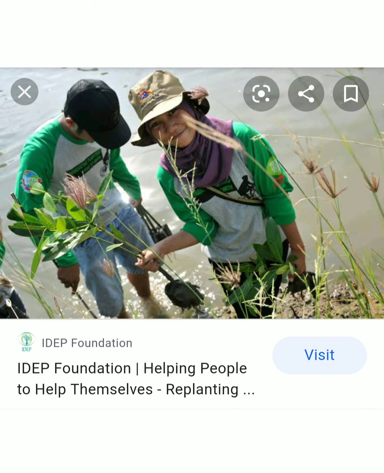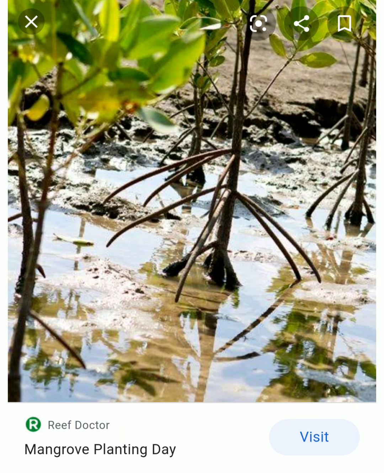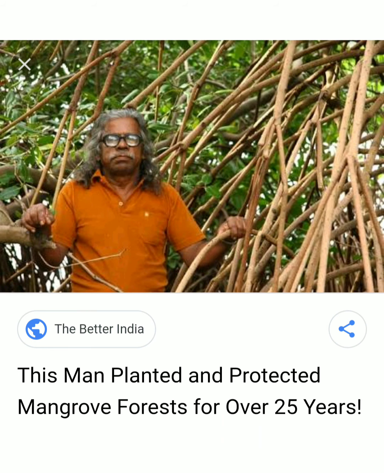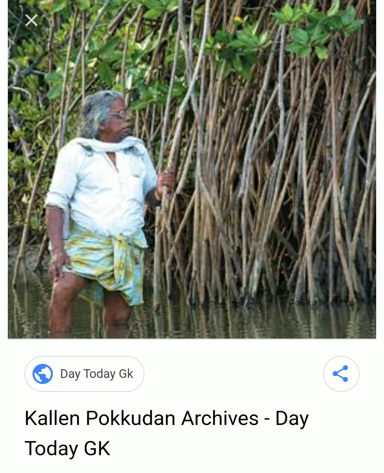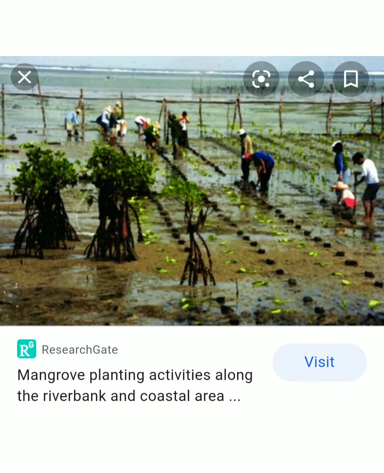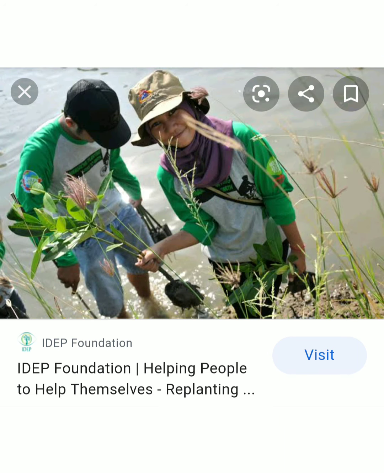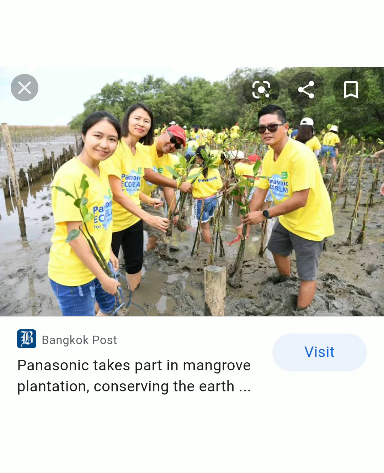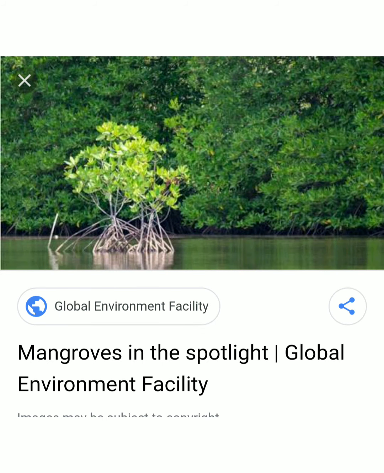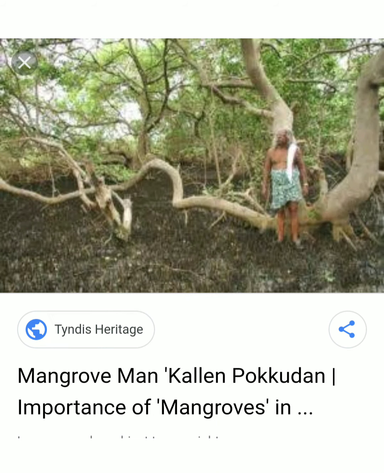These are the pictures of the conservation activities of mangroves. Did you hear about Kallen Pokkudan? He is a well-known person and an environmental activist. His efforts on conserving mangrove forests are well known. So collect more details about him. Whenever you get a chance to take part in such activities, participate with pleasure, and it is our duty to conserve nature and especially the mangroves, isn't it?